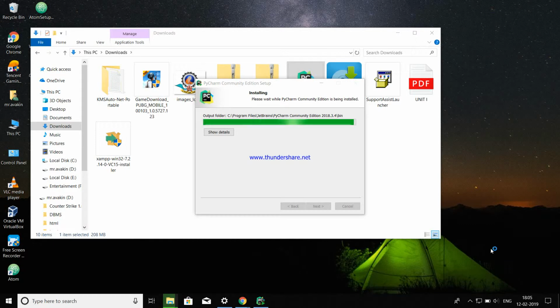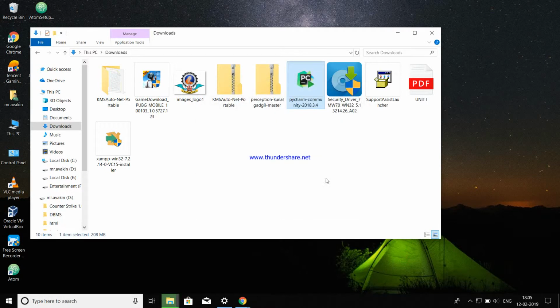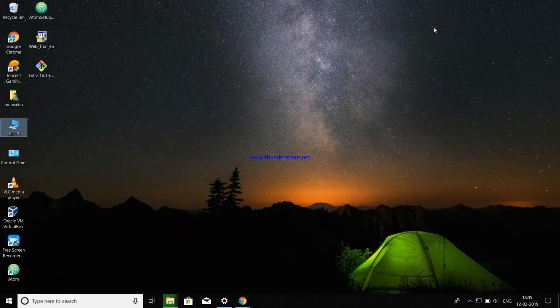Installation has been completed. Click on that finish button. Now you can search the software in the search menu or on the desktop.